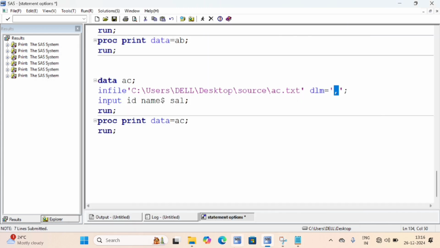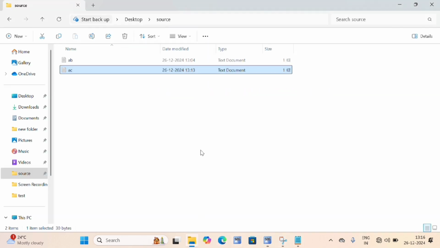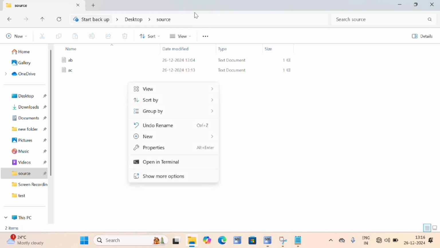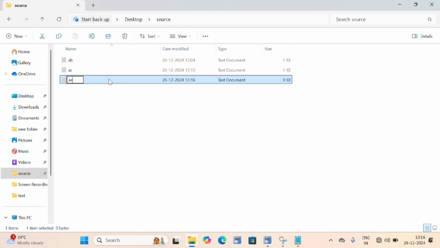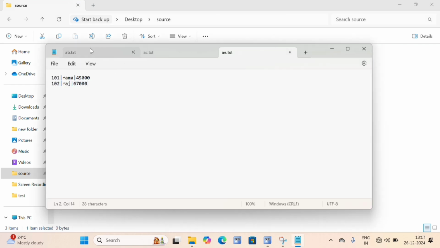Now I'll create one more text document and I'm giving the name as AE. AE is my text document name. What are you observing here? In my AB, my observation values are separated by space. In my AC, my observation values are separated by comma.